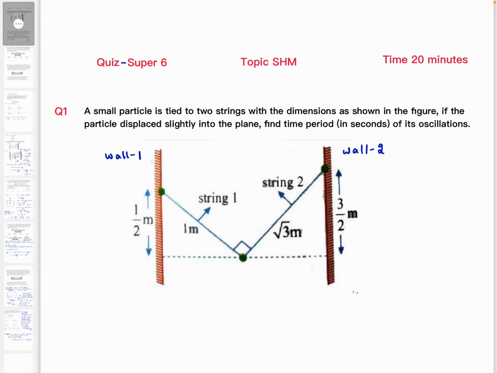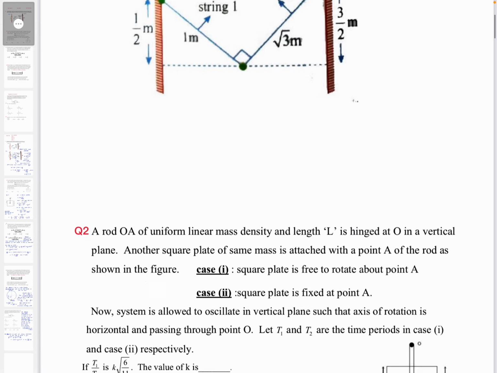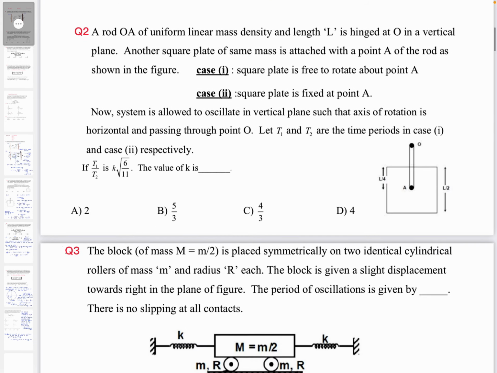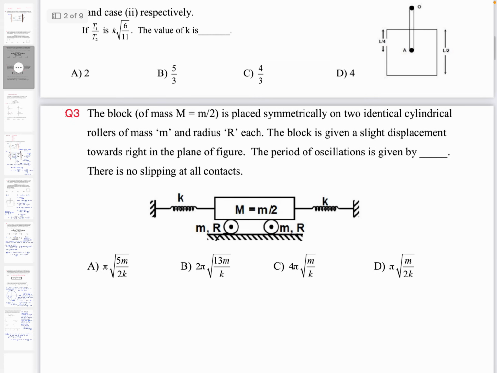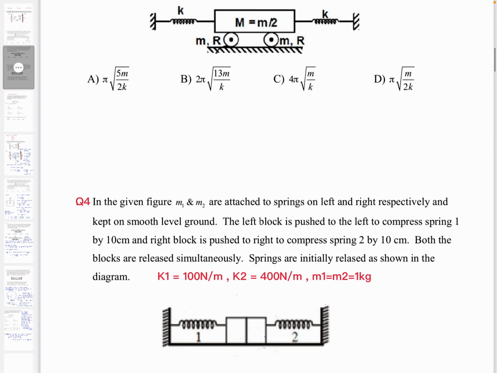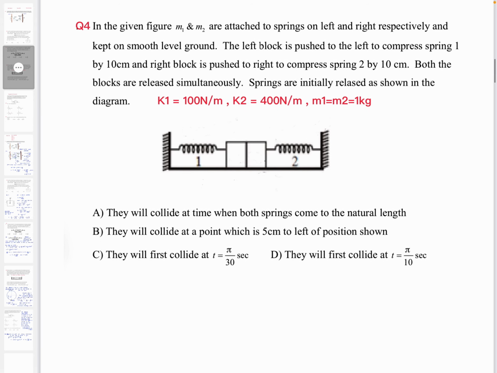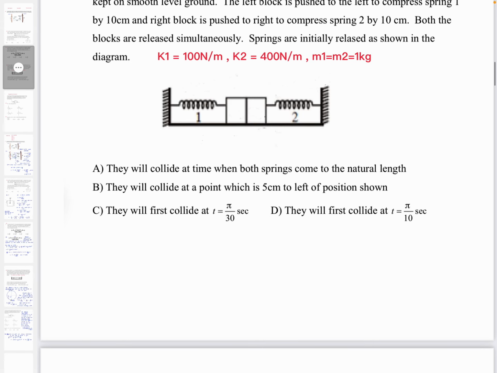Time allotted is 20 minutes. So one by one, I will show you each and every question. You can take a screenshot or you can pause your video at different points and then you can try all those questions, right? So these 6 questions are there that you need to try, and time given is 20 minutes, right? Okay. So question number 1, question number 2, question number 3, question number 4. All those questions are JEE Advanced based questions, right?